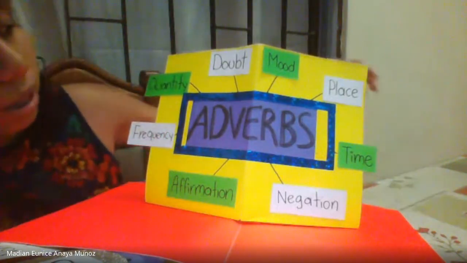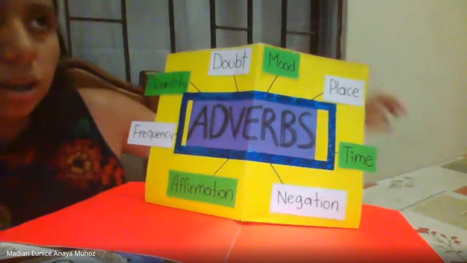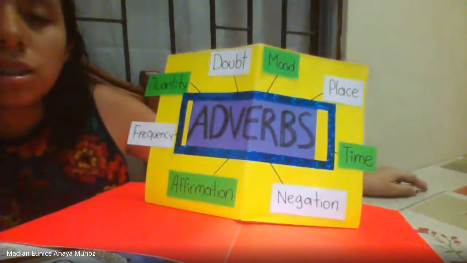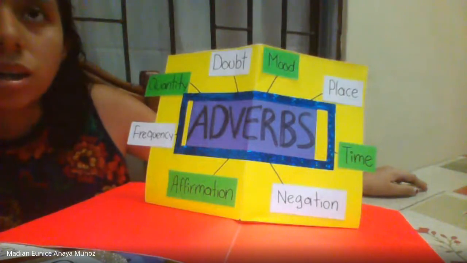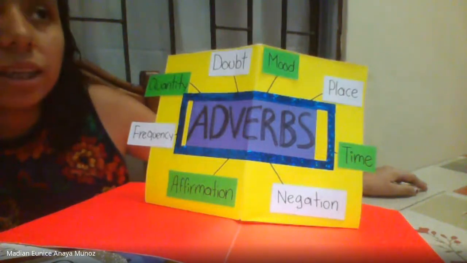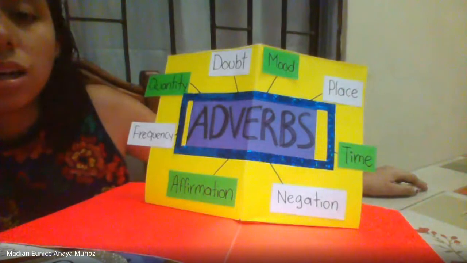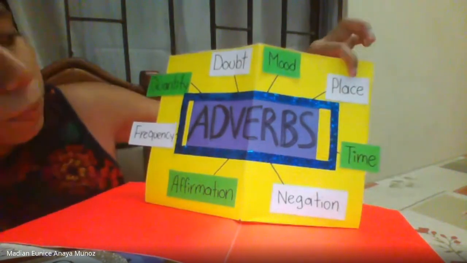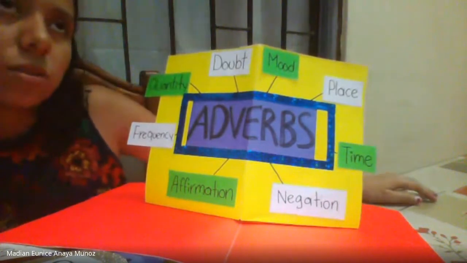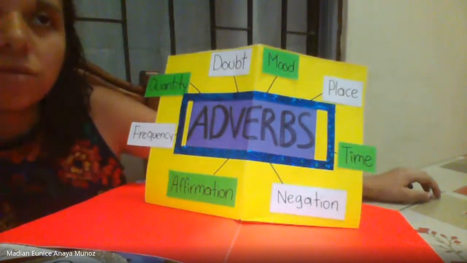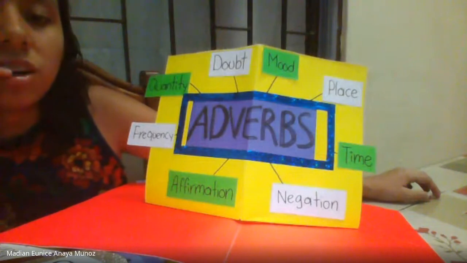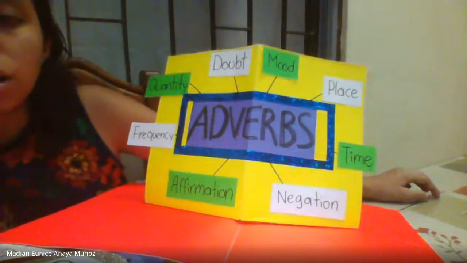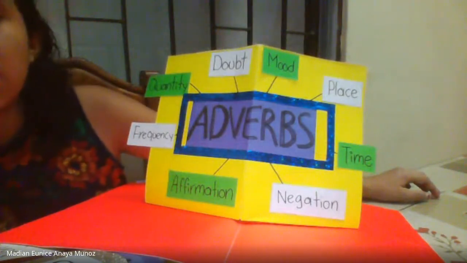For example, adverbs of manner: quickly, fast, badly. Place adverbs, that is far, there, here, up, behind, near.